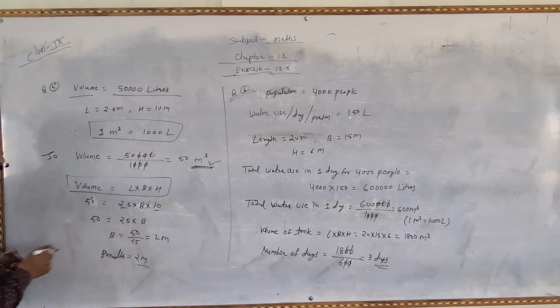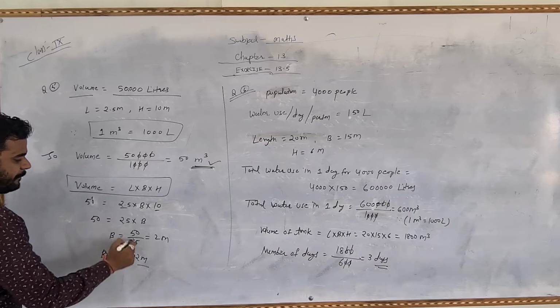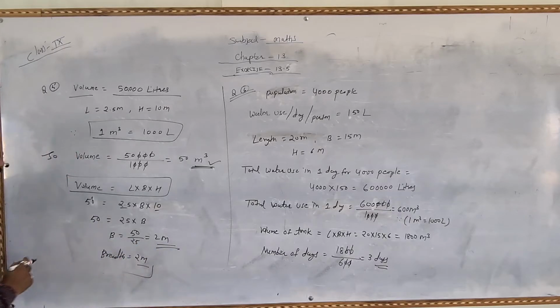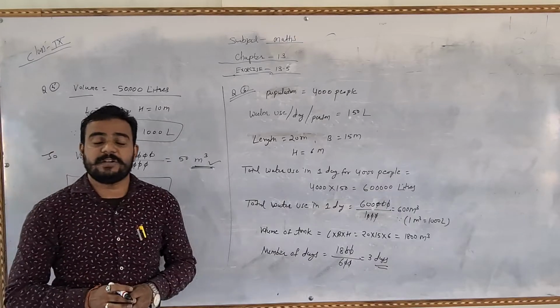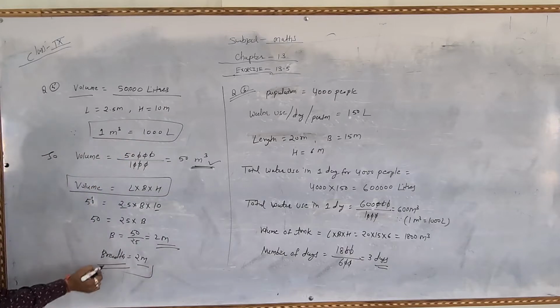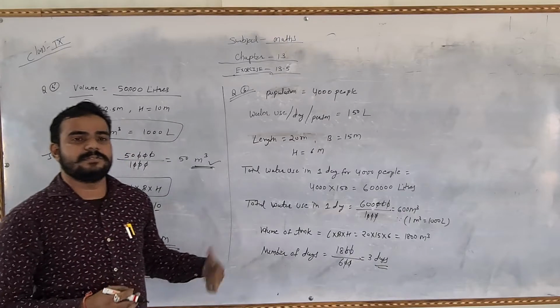2.5 multiplied by 25. So breadth is equal to 50 upon 25, then 2 meter is our answer. The breadth of the tank we already got. So this is our answer.